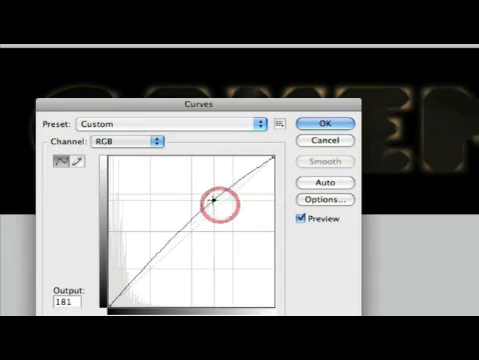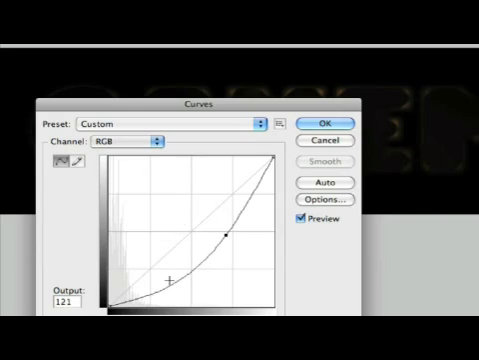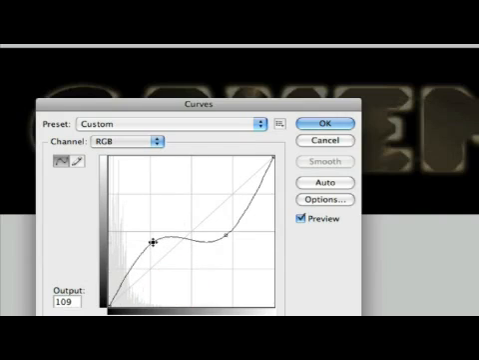Actually, let's just cancel out of that. Let's do it again. So on our new curves layer, like so. Actually, what we're going to do is we'll just do it like this. I kind of like the effects of this. That looks pretty good there. So I'm going to hit OK. And it's lightened it up a bit for me, so I'm going to be able to use that.